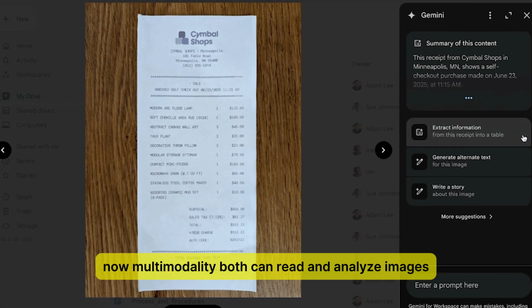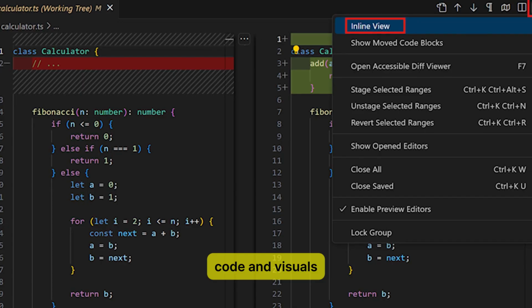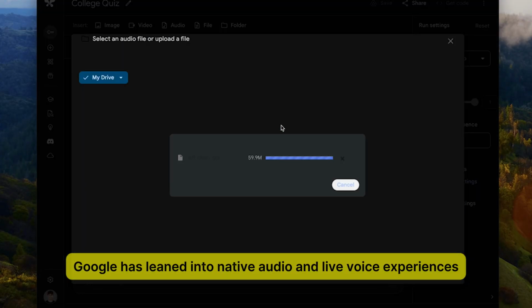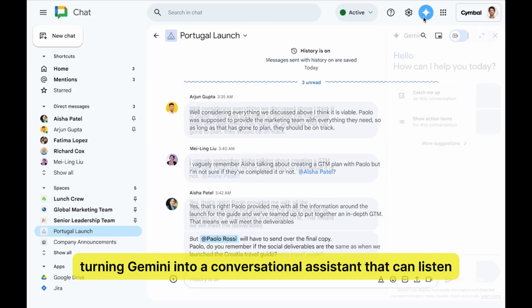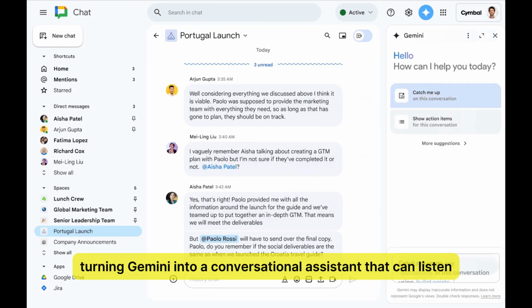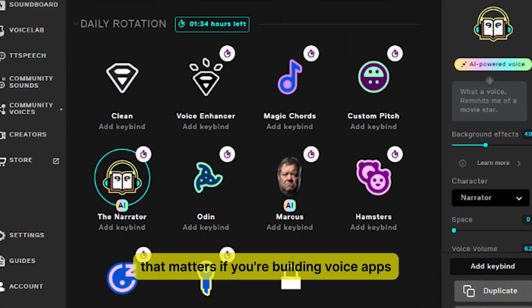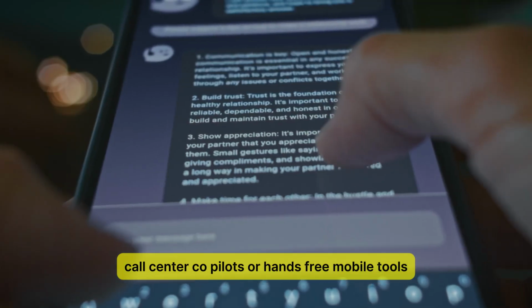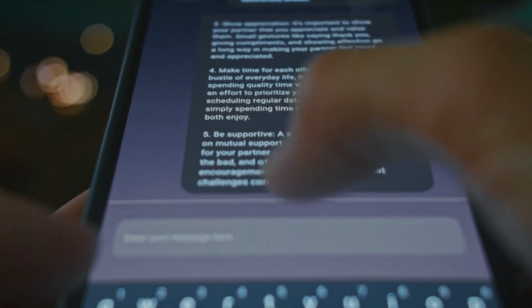Now, multimodality. Both can read and analyze images. Both can work across text, code, and visuals. Google has leaned into native audio and live voice experiences, turning Gemini into a conversational assistant that can listen, speak, and reason in real time. That matters if you're building voice apps, call center co-pilots, or hands-free mobile tools.